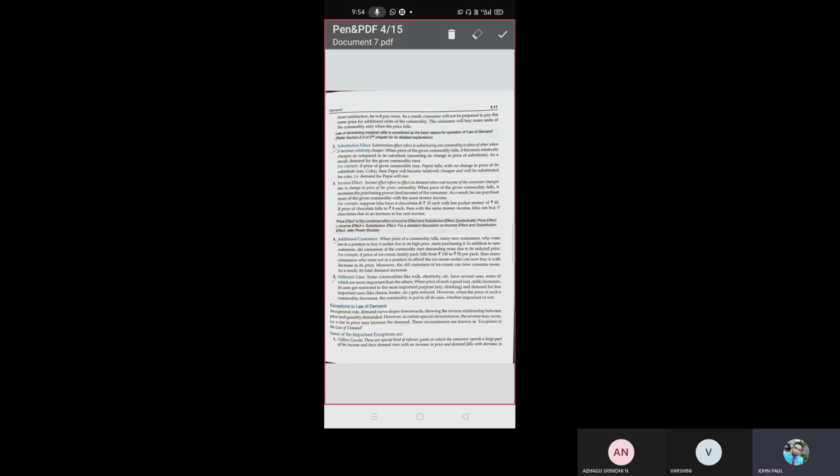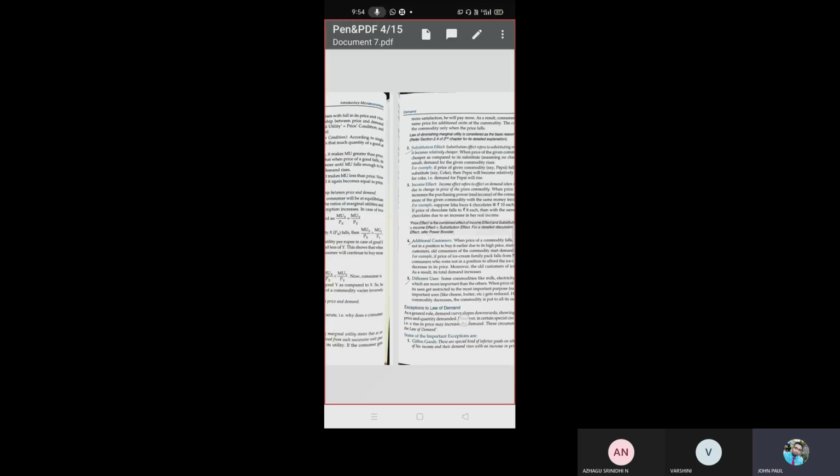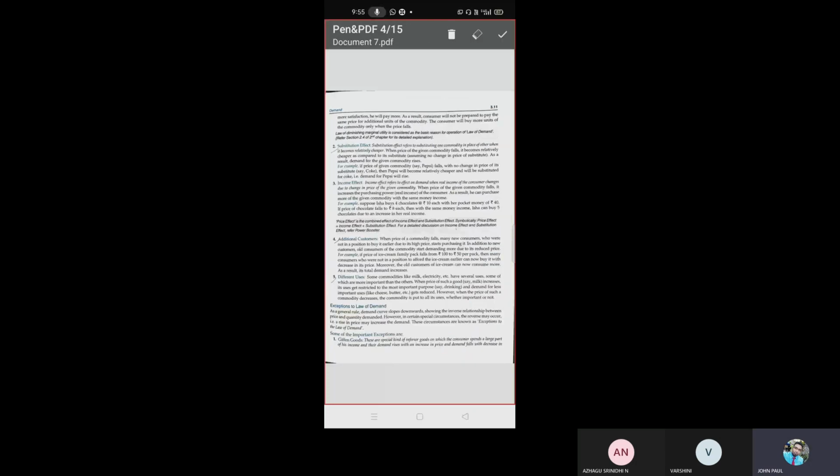So here we are discussing what are the reasons for demand. First reason was the product which gives more satisfaction, for that demand will be more. That is the first thing. And second thing is when the price of substitute goods increases or the given commodity decreases, the demand will increase. That is the second reason.